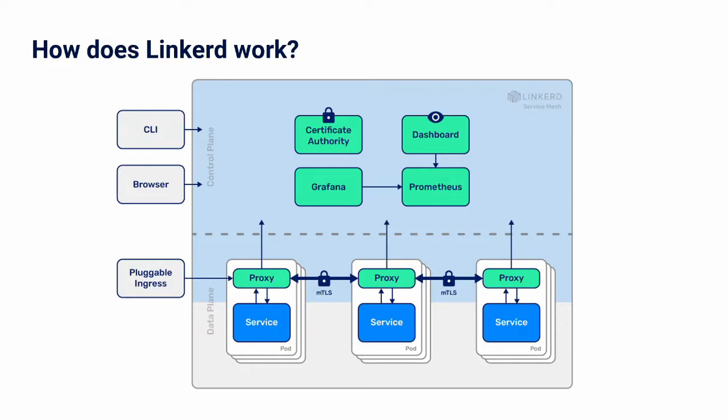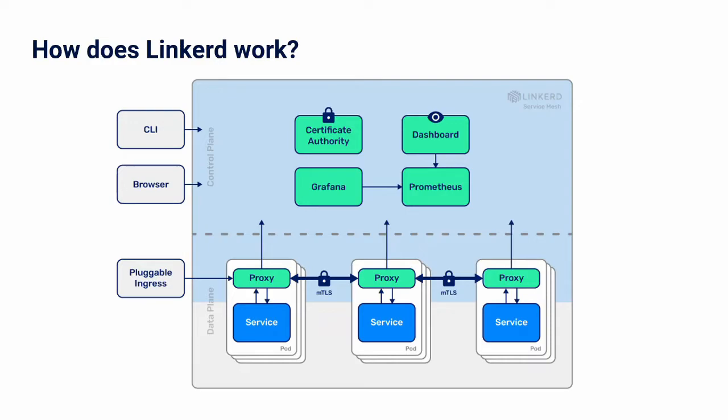Now, how does Linkerd work? Let's take a look at the architecture of Linkerd. Linkerd service mesh consists of two high-level components, a data plane and a control plane. Broadly speaking, the data plane is the one which does the actual work. It touches every packet request in the system. It is responsible for service discovery, health checks, routing, load balancing, authentication, authorization, and observability.